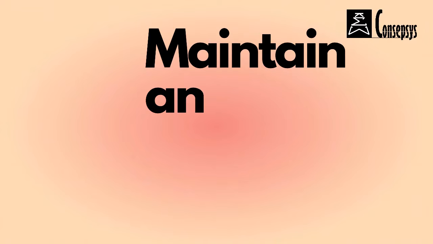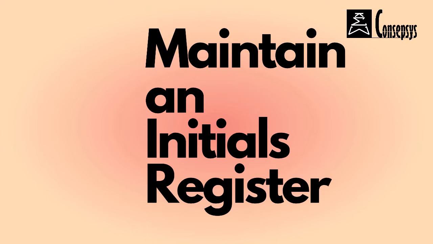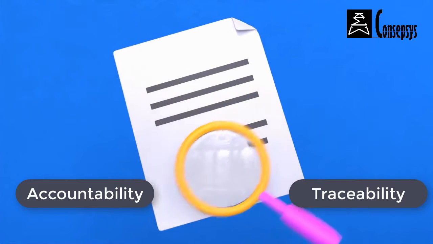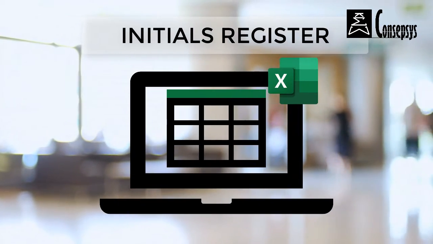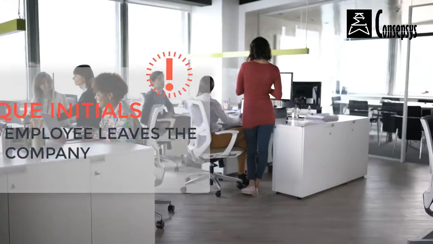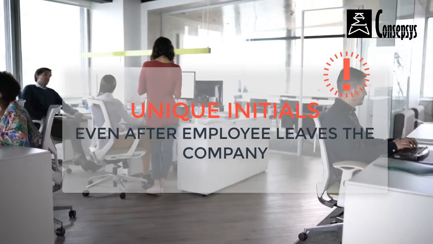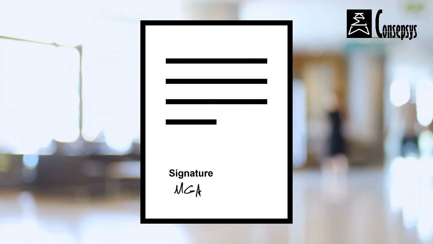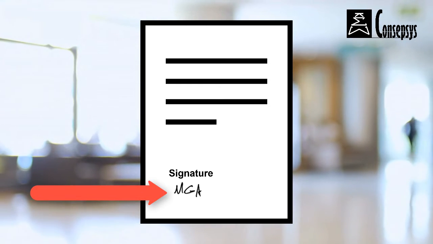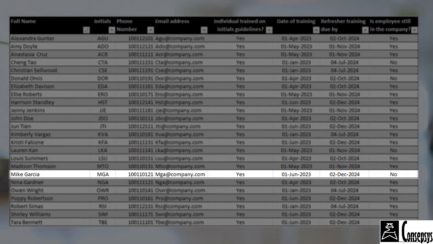Best practice number 2, maintain an initials register. If your company wishes to be able to use initials but still maintain accountability and traceability, then keeping an initials register is a must. This could be maintained by the HR department, for example, or by the document control group. Each employee or member of staff is allocated a unique set of initials, and that uniqueness remains even after an employee leaves the company. That way, if we find 10 years from now a document signed by a certain MGA, it will be easy to know who the signatory was just by looking at the initials register, even if that person does not work in the company anymore.